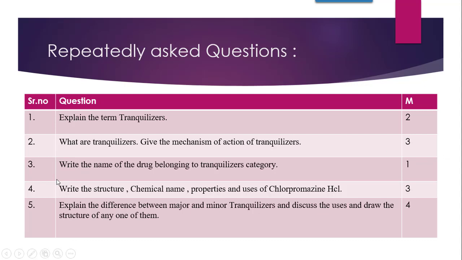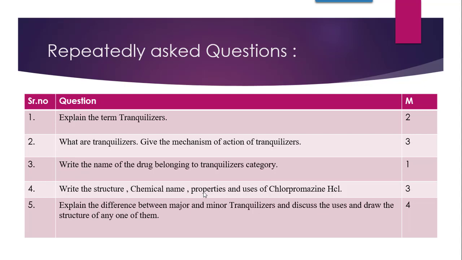Then the next question says, write the name of a drug belonging to the tranquilizer category. This question is for 1 mark. You are supposed to just quote the names of the drugs which are tranquilizers. For example, chlorpromazine hydrochloride, which belongs to the class phenothiazine. Then haloperidol, which belongs to the class butyrophenone. Phenothiazine and butyrophenone are major tranquilizers. Then in the benzodiazepine class, the drug is diazepam. So this way you are supposed to quote the name of any one tranquilizer.